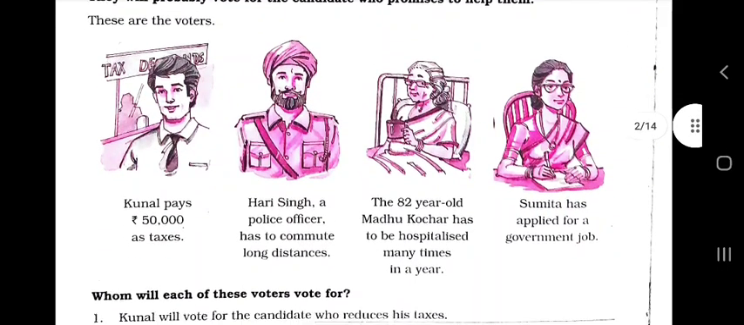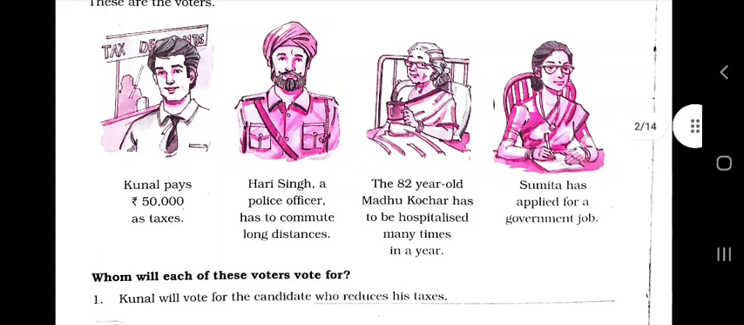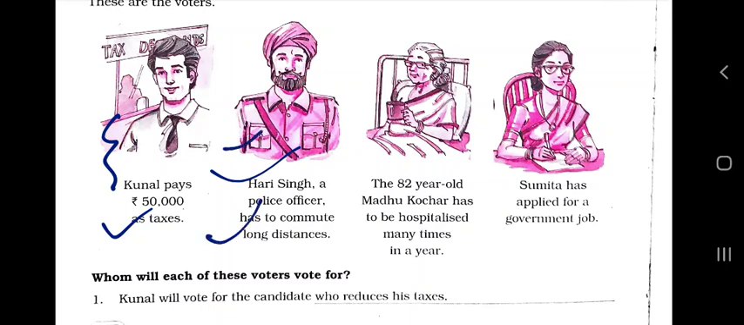Now see these people. Kunal pays 50,000 in taxes, so definitely he will vote for the person who will reduce the taxes. Hari Singh is a police officer and has to commute long distances. If the travel problem is solved, he will be voting for him or her.